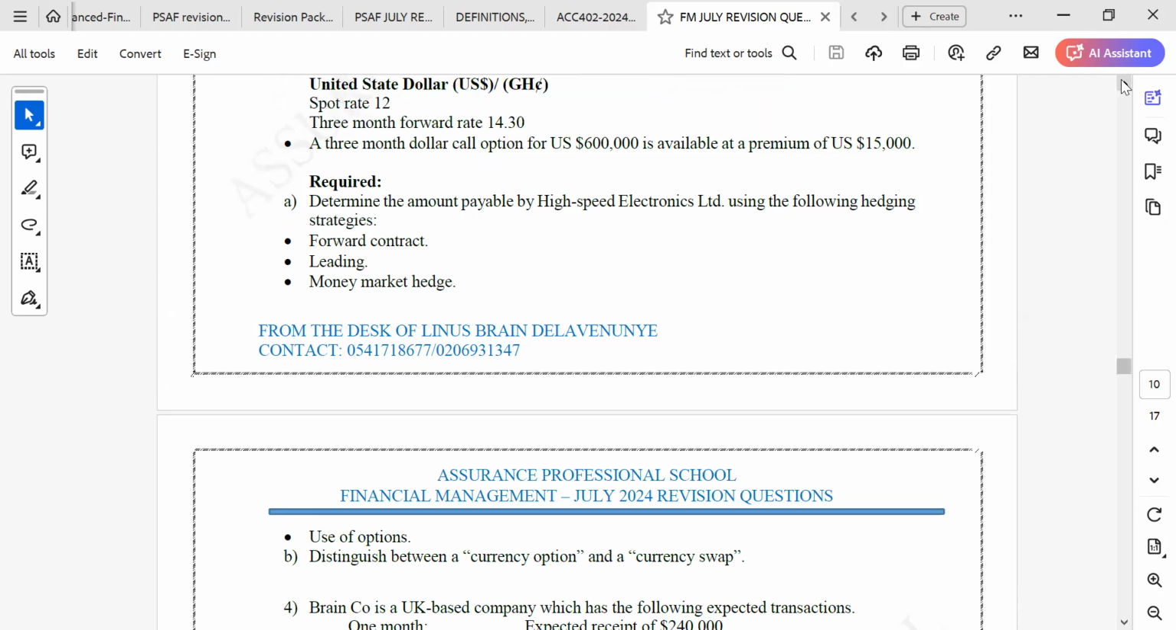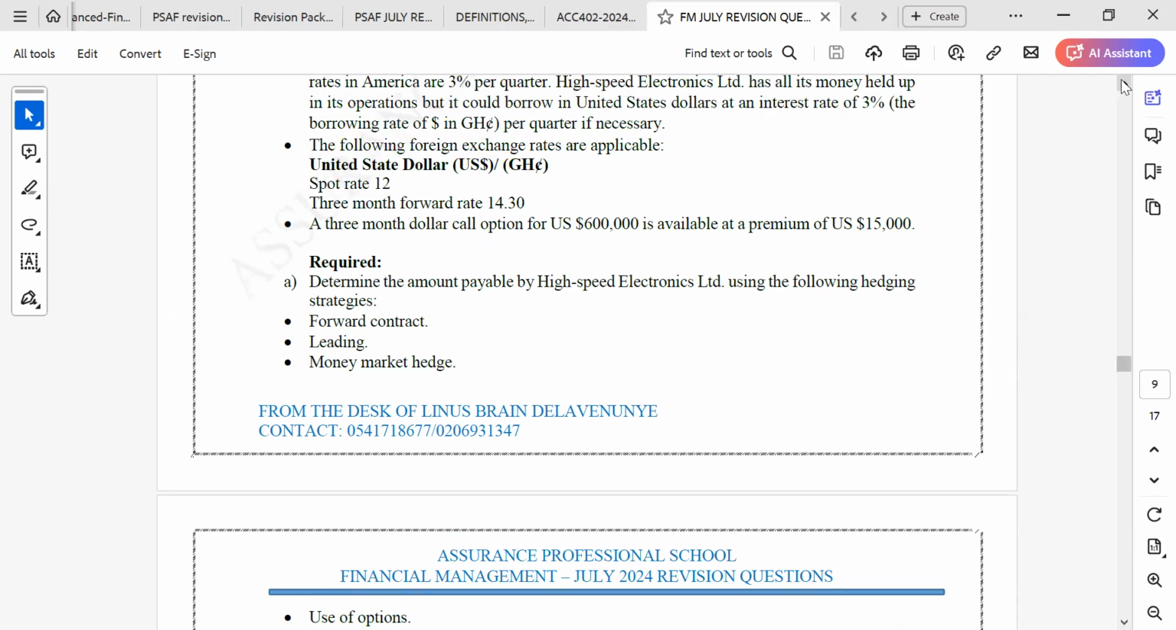Use of options. What is going to happen is that most of the time they will give you the option rate, saying you have the option to exercise at this rate. But if you are not given the option rate, you use the spot rate as the exercise rate. So the spot rate is now 12 and the 3-month rate is 14.30. But we are giving you a 3-month dollar call option for $600,000, available at a premium of $15,000.